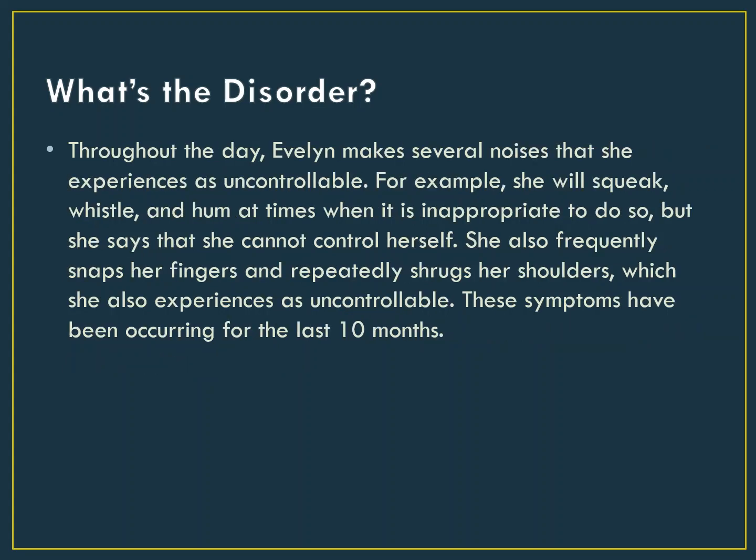Throughout the day, Evelyn makes several noises that she experiences as uncontrollable. For example, she will squeak, whistle, and hum at times when it is inappropriate to do so. But she says that she cannot control herself. She also frequently snaps her fingers and repeatedly shrugs her shoulders, which she also experiences as uncontrollable. These symptoms have been occurring for the last 10 months.